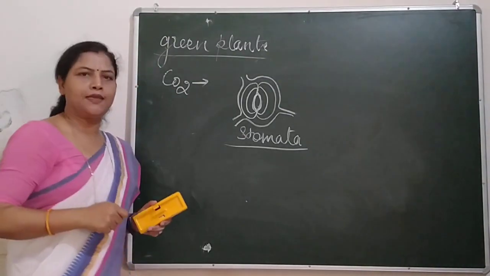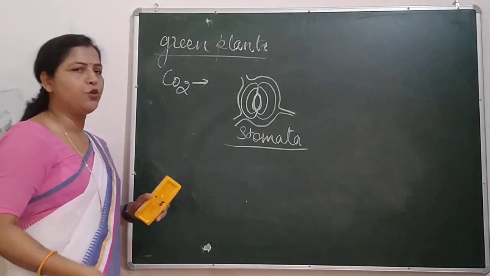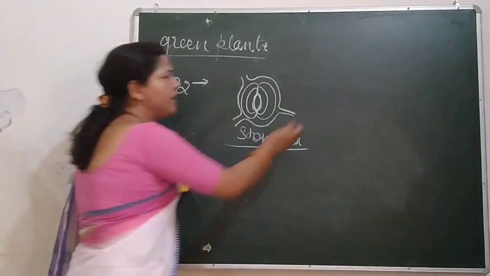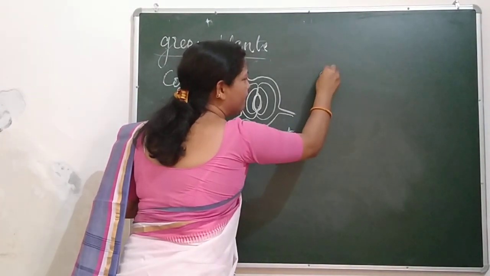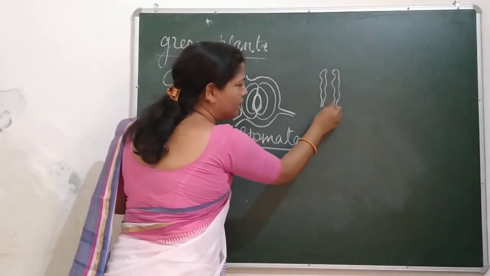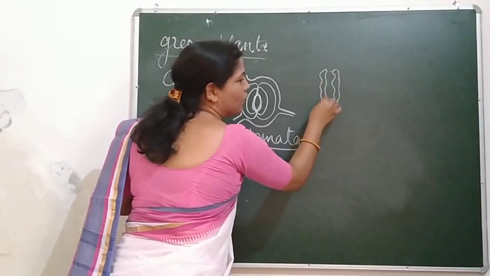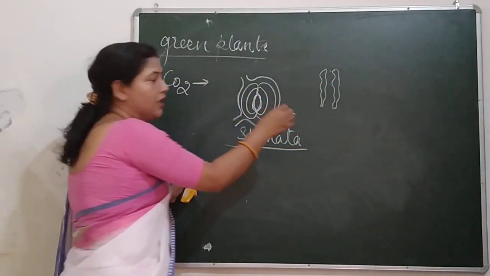To give you an example, I'm telling you in a very simple way. Take two uninflated balloons and paste both balloons with the help of gum at both the ends only, not in between.